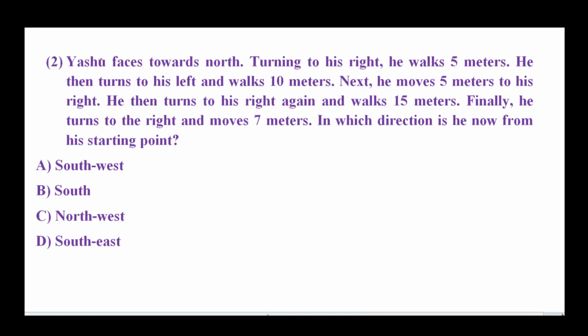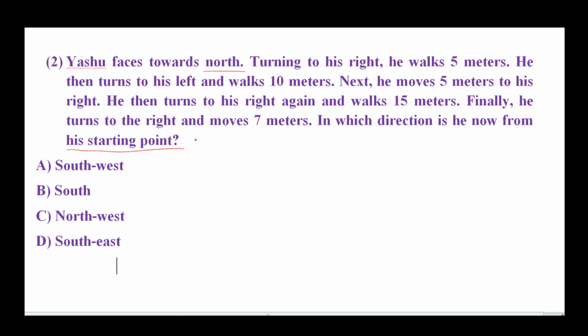The second question is: Yeshu faces towards north. Turning to his right, he walks 5 meters. He then turns to his left and walks 10 meters. Next, he moves 5 meters to his right. He then turns to his right again and walks 15 meters. Finally, he turns to the right and moves 7 meters. In which direction is he now from his starting point?